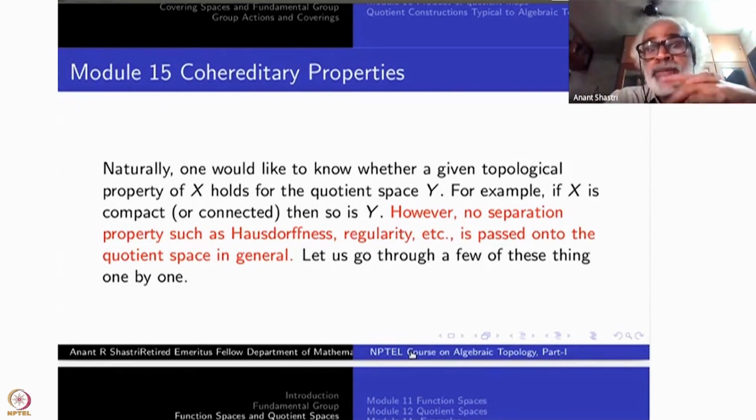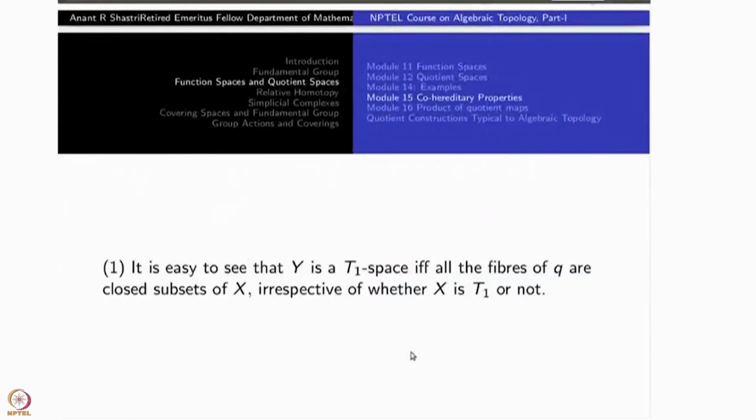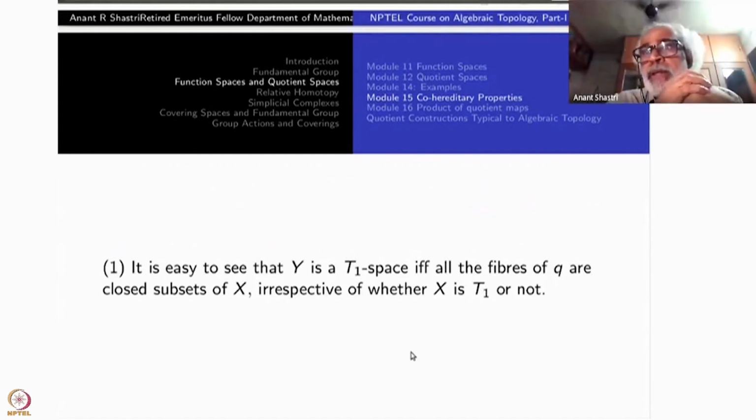So let us carefully go through this exercise. What are the kind of things that will give you the properties for the quotient space? The first thing is, if Y itself is a T1 space, which means each point is closed, then by the very nature, the inverse image of each point must be closed because Q is a continuous function.